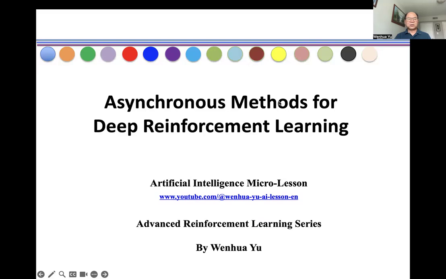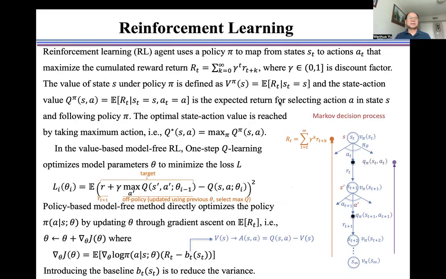In this video, I introduce asynchronous methods for deep reinforcement learning. A reinforcement learning agent uses a policy pi to map from states s_t to actions a_t that maximize the accumulated reward, the return R_t, where gamma is the discount factor.